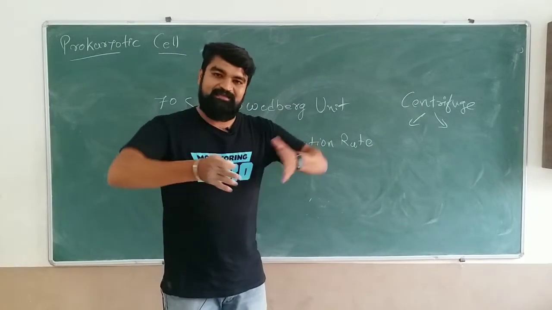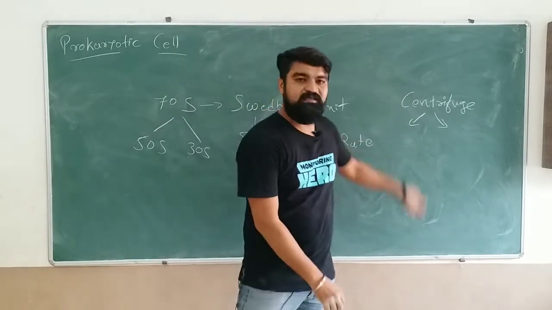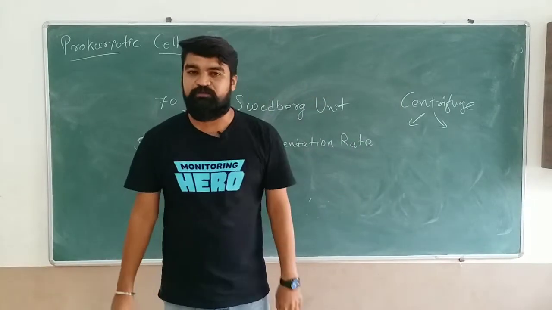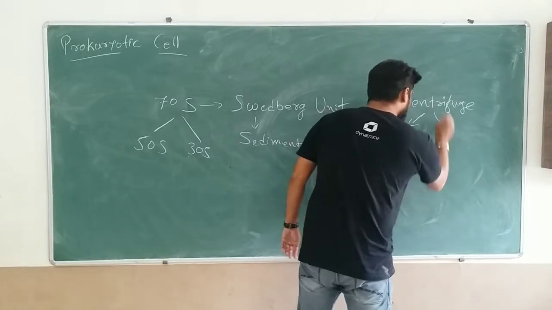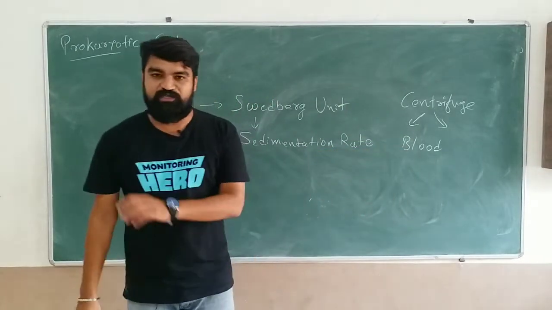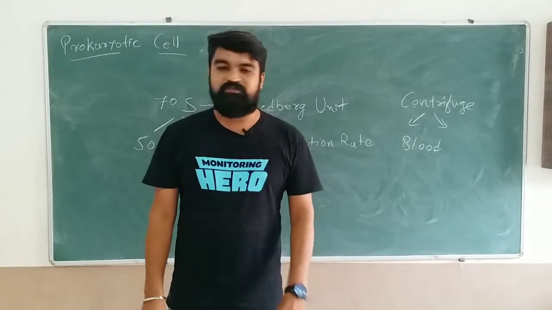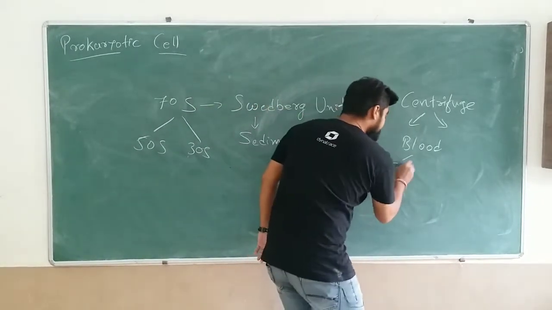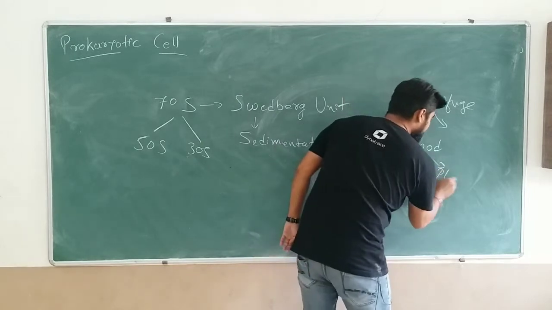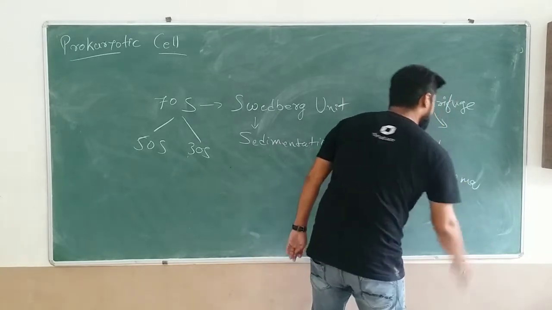That means they are separated by using this centrifugation machine. In case of blood, if we use blood and follow the process of centrifugation, this blood will be separated into cells and plasma or serum, whatever we can say.